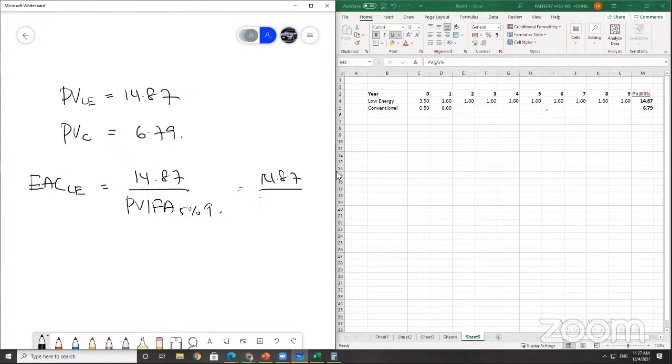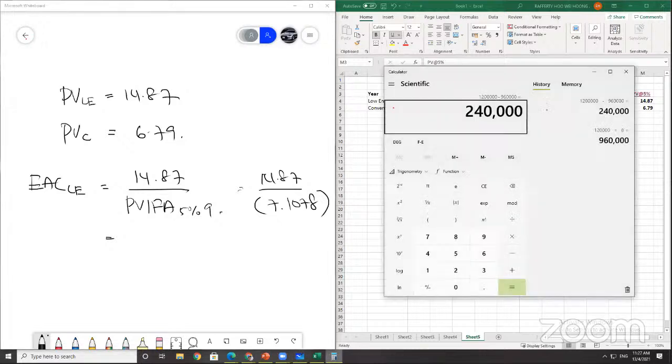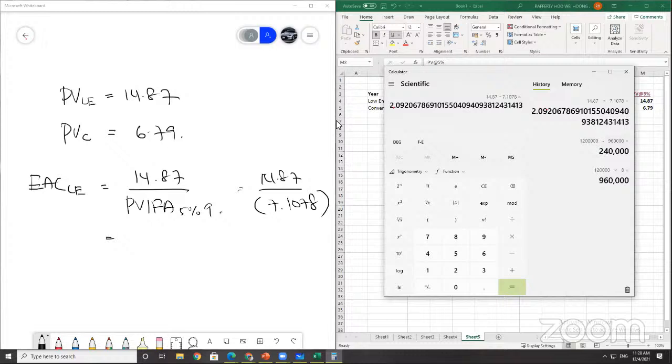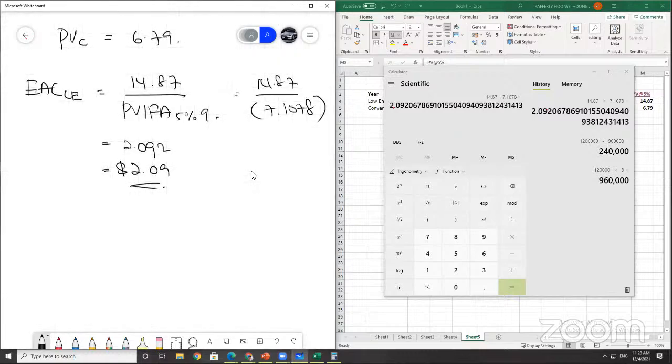So 14.87 divided by 7.1078. Use calculator. 14.87 divided by 7.1078, you get 2.092. Your EAC is 2.092. This should be in dollars, so it should be only 2 decimal points: $2.09.